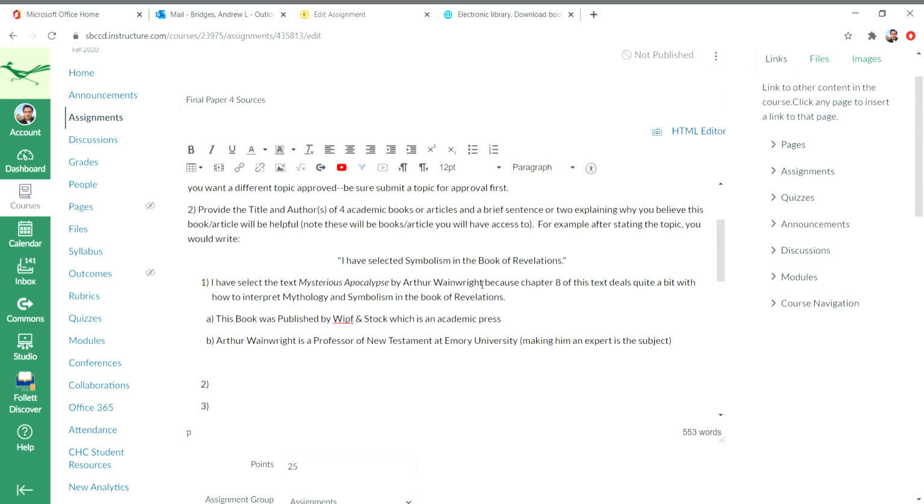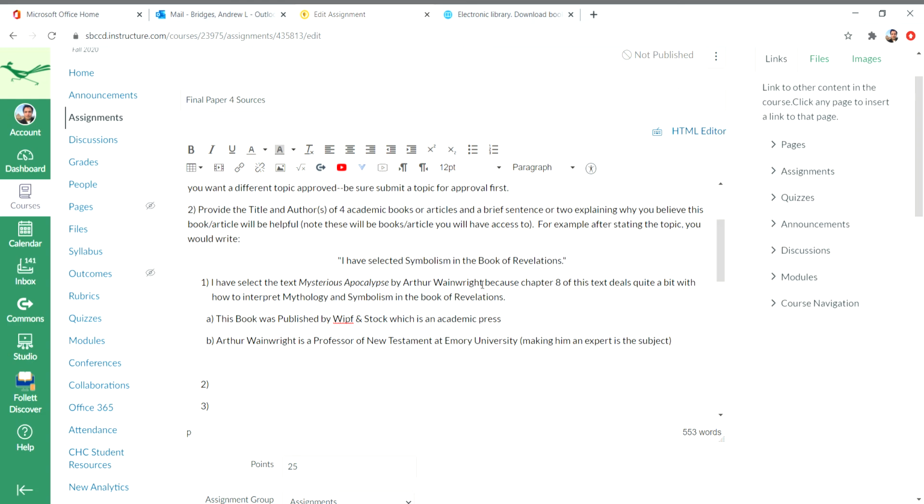Second, you want to indicate why and how it's an academic source, and that can be through the press that it's published in: academic press, university press, sometimes independent popular presses, but if it's a popular press, then you want to look at the author's expertise.